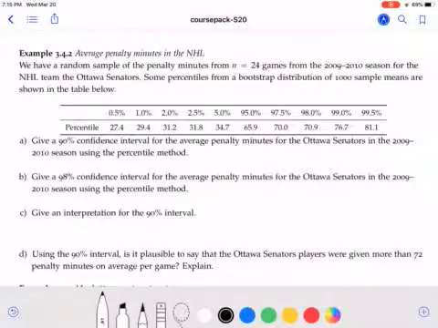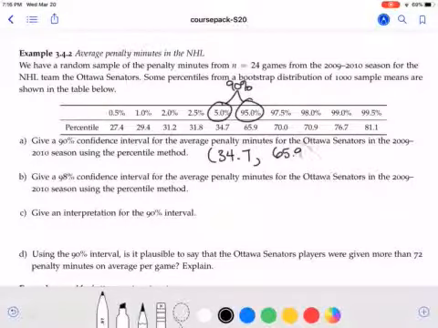And so if you went into StatKey and you simulated, these would be the cutoffs at the bottom of the graph. So if we want a 90% confidence interval, we want to find the two cutoffs that place 90% between them. So what we want to grab from the table is the 5 and the 95. Notice between those we have 90%. So we're chopping off like 5 in each direction. So our confidence interval at the 90% level will be 34.7 to 65.9. This would be if you were in StatKey and you put 90% in the middle. Those would be the numbers at the bottom.